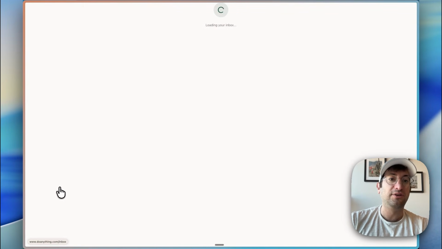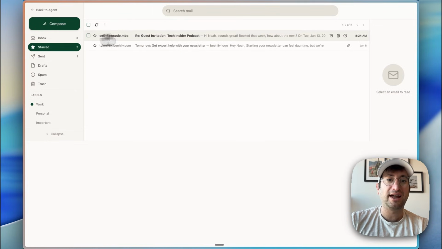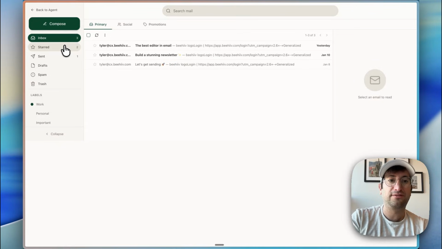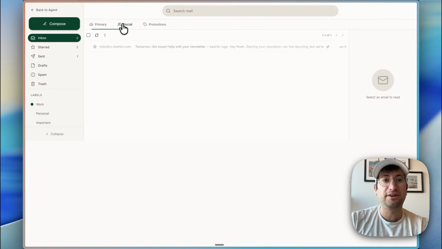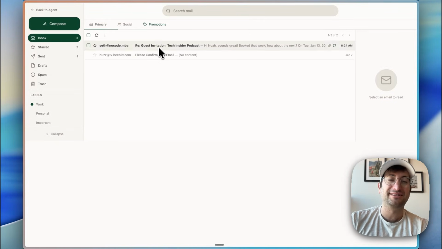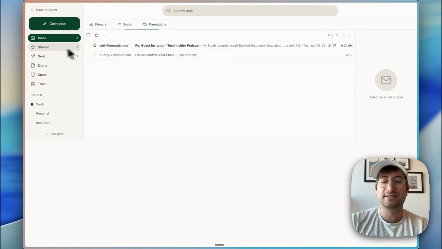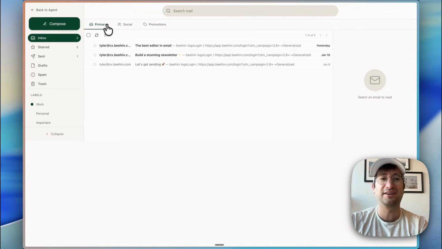And then again, if we go back to the agent inbox, we can see in the inbox that email came in here. It's under starred. I might have to refresh to actually see it under the inbox. I'm not sure why it's not showing up under the inbox by default. It came up under promotions for some reason. That's interesting. But it is in the inbox and the agent received it. So it doesn't actually really matter where it comes in. You're probably not going to be looking at the inbox too often.